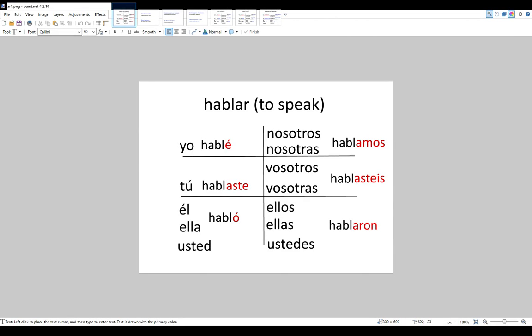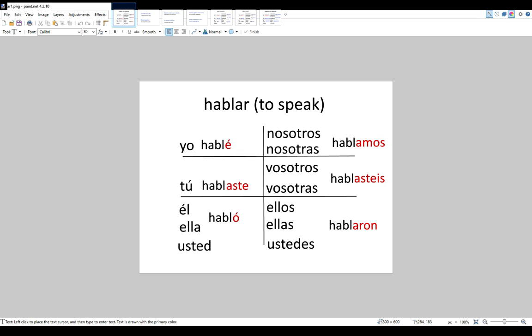Today we're going to learn how to conjugate AR verbs in the preterite, or the simple past tense. So, normal AR verbs conjugate like this. We'll use the verb hablar as an example. Yo hablé, tú hablaste, él, ella, usted habló, nosotros, nosotras hablamos, vosotros, vosotras hablasteis, ellos, ellas, ustedes hablaron.